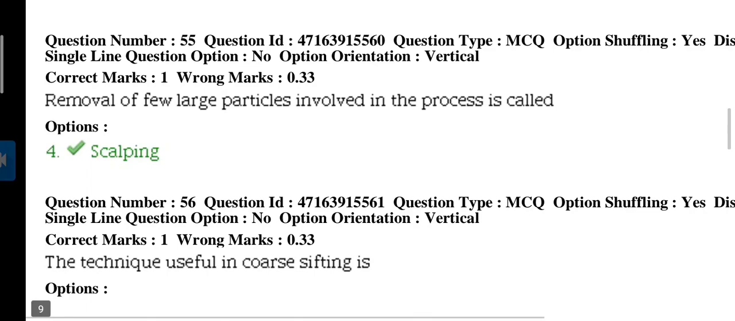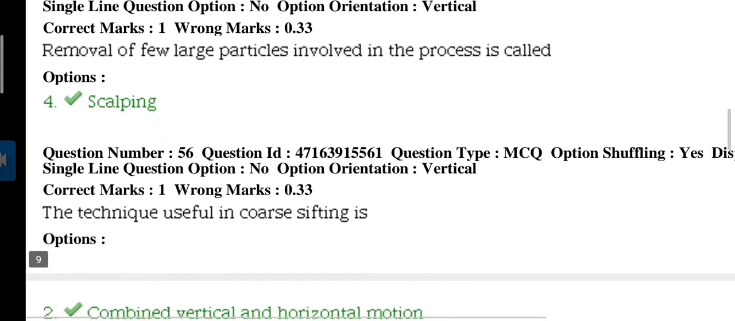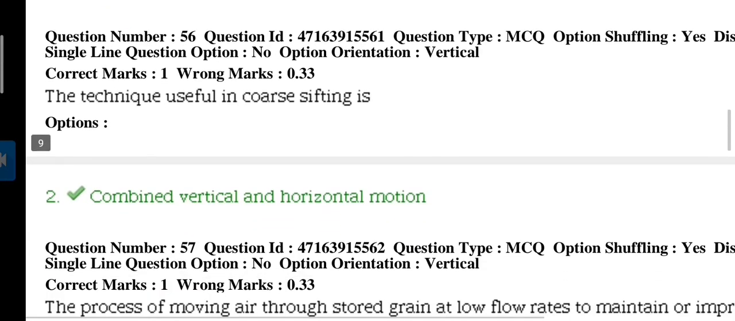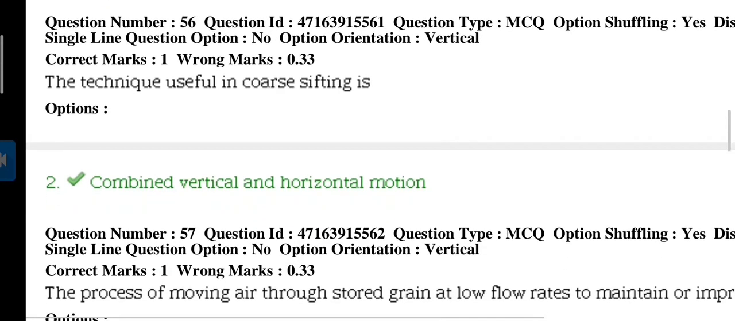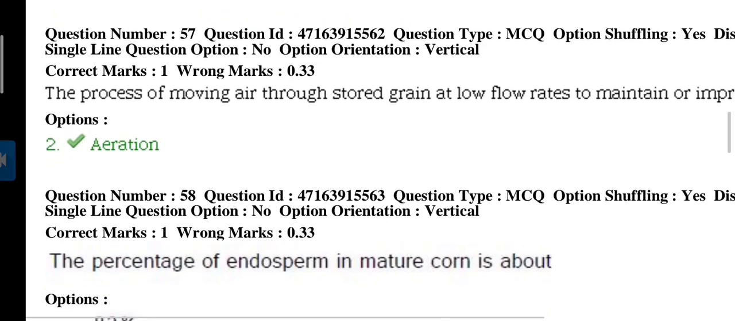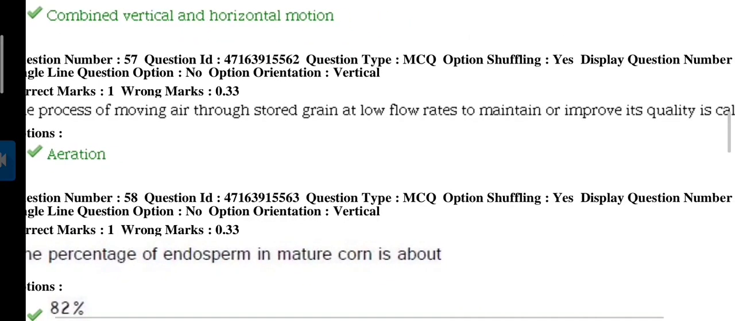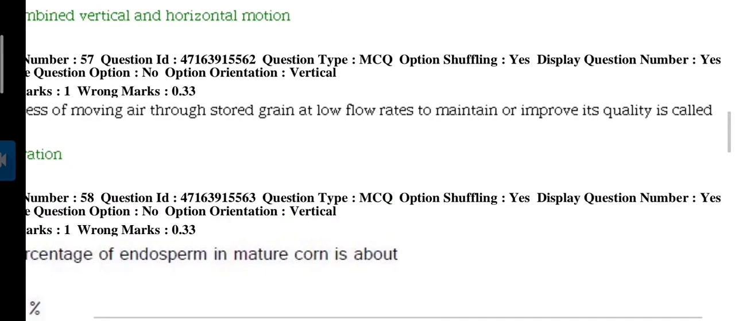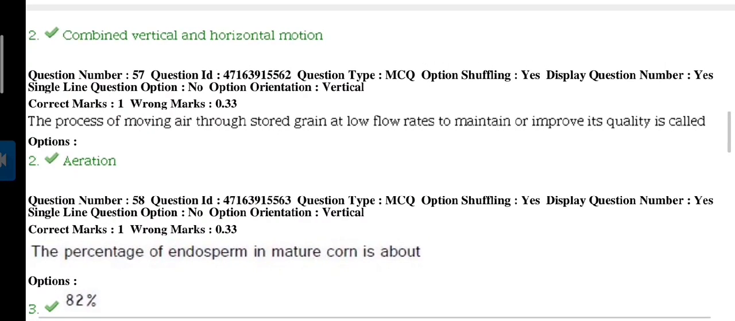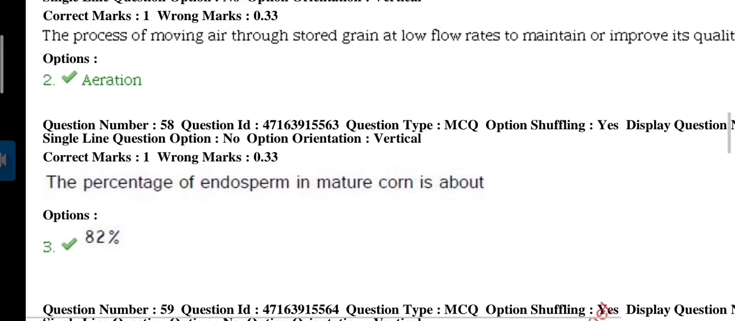Next question. Removal of few large particles involved in the process is called, answer is scalping. The technique useful in coarse sifting is, answer is combined vertical and horizontal motion. The process of moving air through stored grain at low flow rates to maintain or improve its quality is called, answer is aeration.